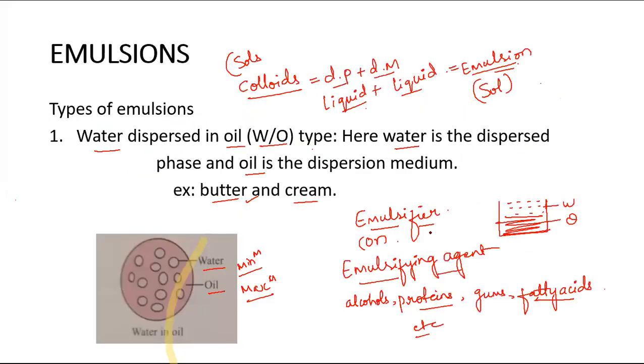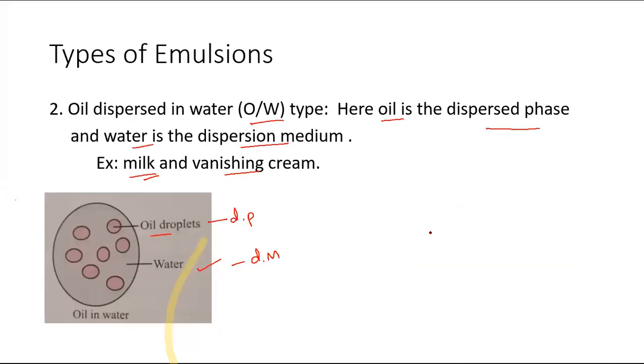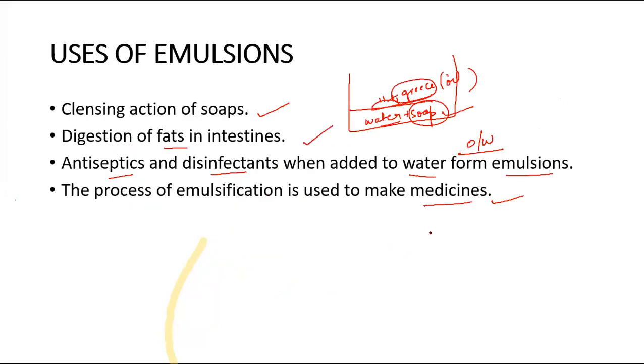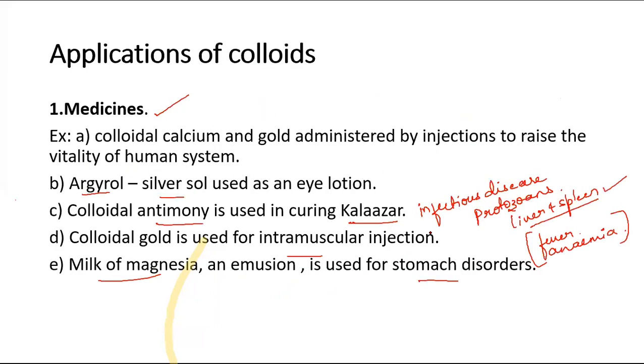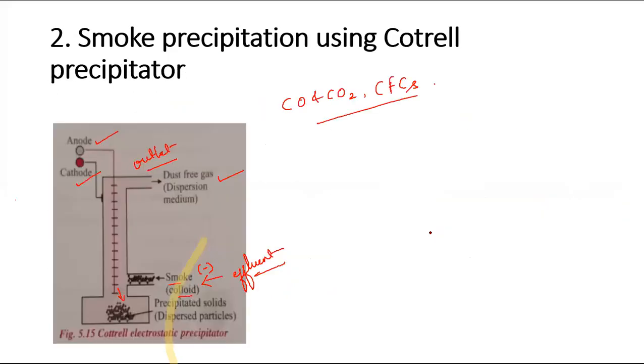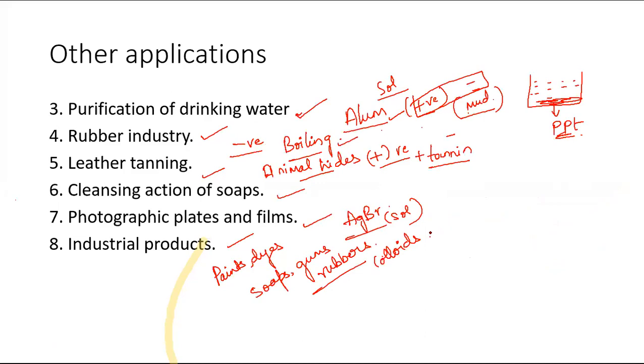So in this class we discussed emulsions, where emulsions are nothing but the colloidal system in which the dispersed phase and dispersion medium are in liquid state. Emulsion has two types, water in oil type and oil in water type, with examples. Then uses of emulsions. These are a few general uses of emulsions and applications of colloids. So this is about today's class.